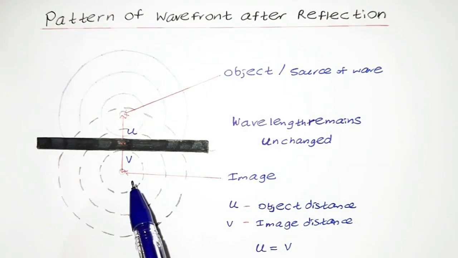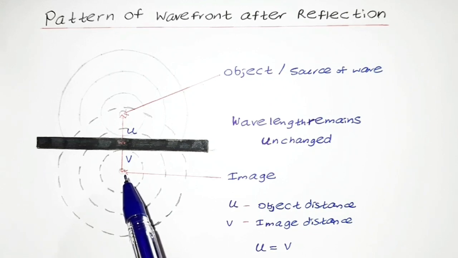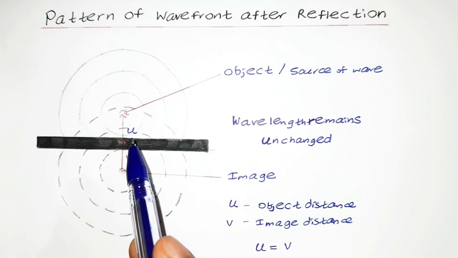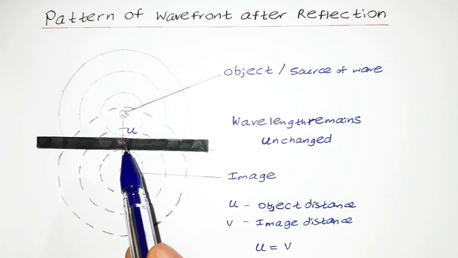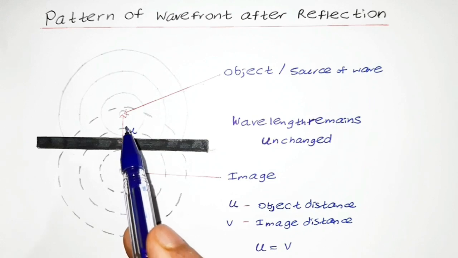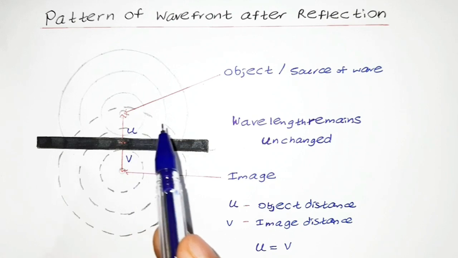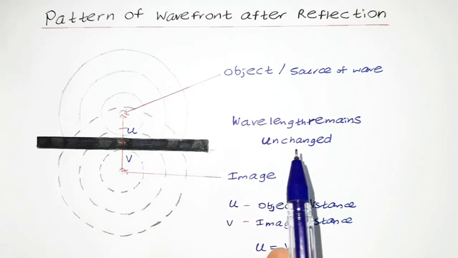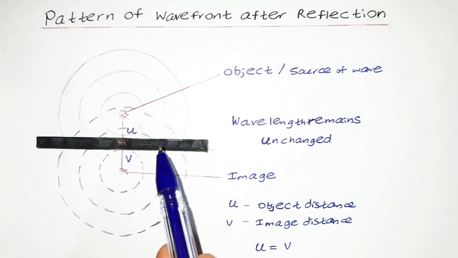The image of the wave appears to come from this particular center here. So the object distance u is equal to the image distance v. The distance from this reflecting surface to the image is equal to the distance from the reflecting surface to the center which produces the wave. The wavelength remains unchanged in this circular wavefront instance.